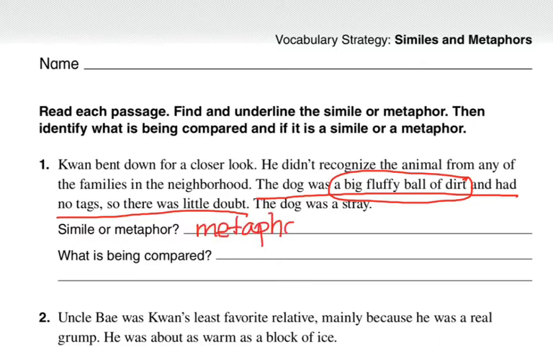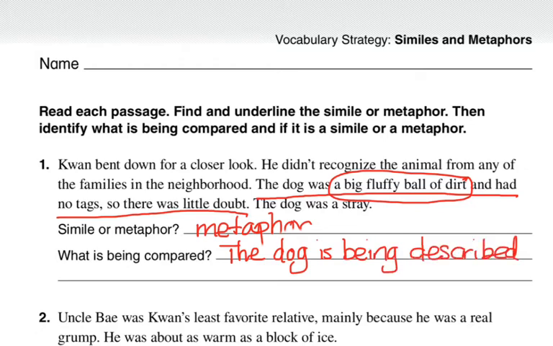So we're going to write metaphor. And what is being compared? The dog. And let's write it in a complete sentence, because this shouldn't be a short answer. So the dog is being described as a big, fluffy ball of dirt.